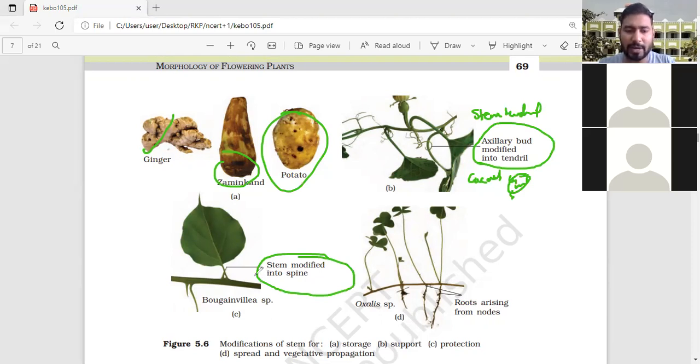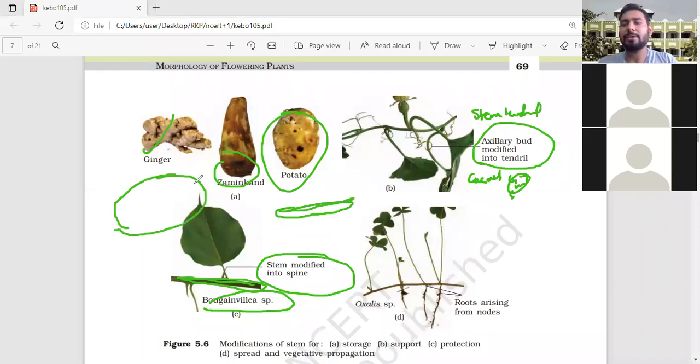Now, in some places stems are modified into spines. Example is bougainvillea, where these stems will be cylindrical and succulent. But in some plants it will be modified into a flat structure. The stem gets modified into a flat structure, which is found in Opuntia, that is cactus. Clear? Okay. And another is the last one, which is involved in vegetative propagation.